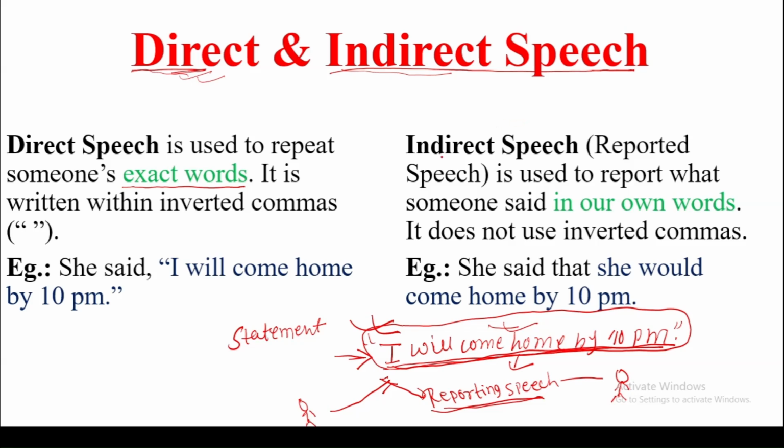Now look at this sentence: "I will come home by 10 p.m." This is a speech given by someone, and I have to report it to my friend. How can I report? If I use direct speech, I will say, She said, "I will come home by 10 p.m."